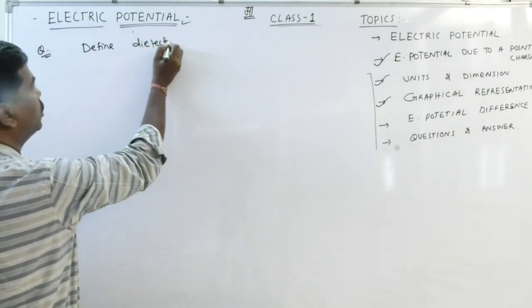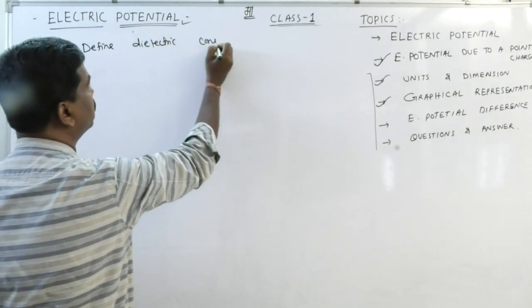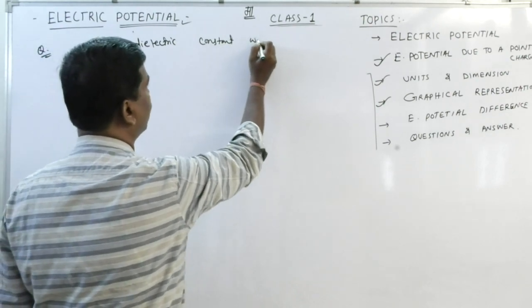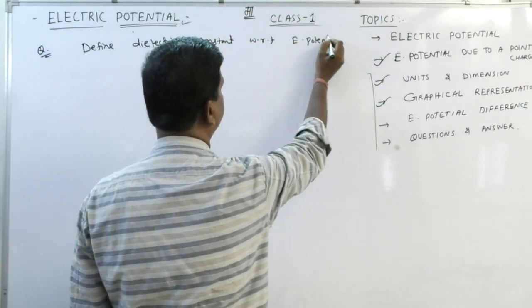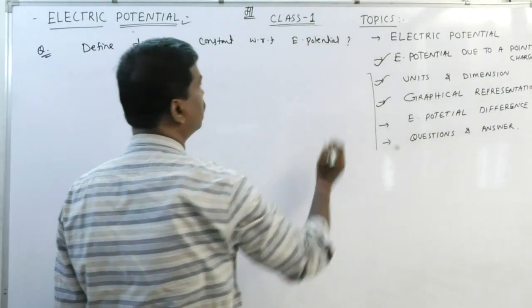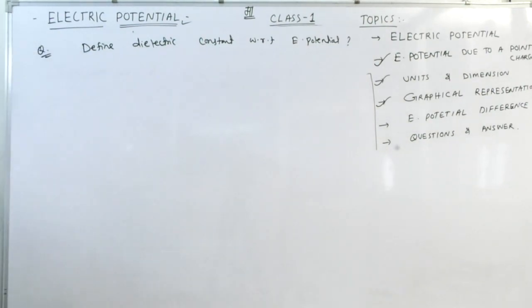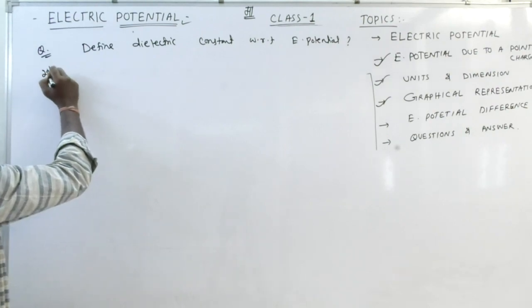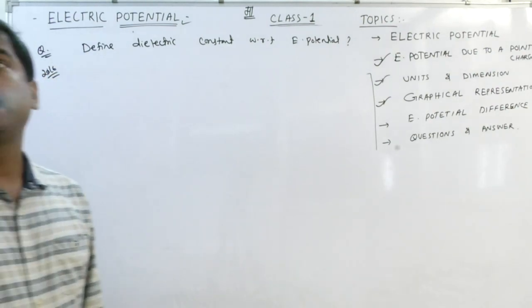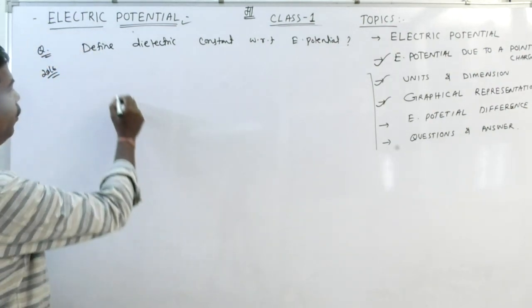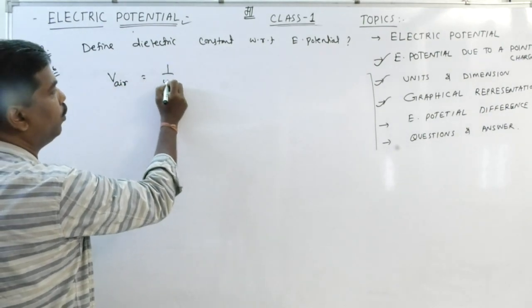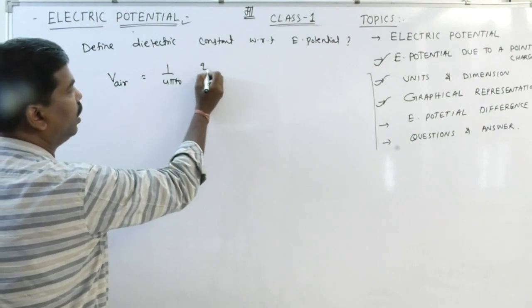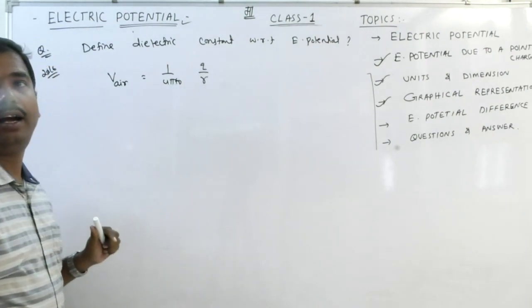Define dielectric constant with respect to electric potential. I hope this is the question in 2016. Clear? So, electric potential. Whenever we take potential in a medium, it is found to be 1 by 4 pi epsilon 0 for a charge q at a radius r.